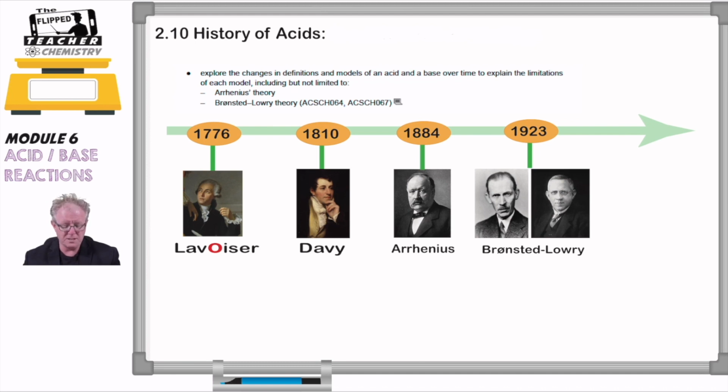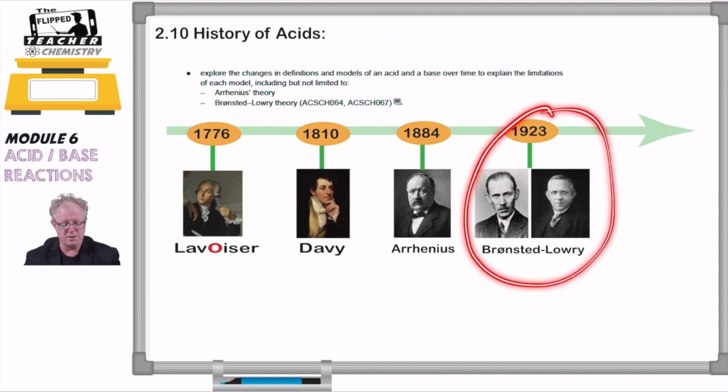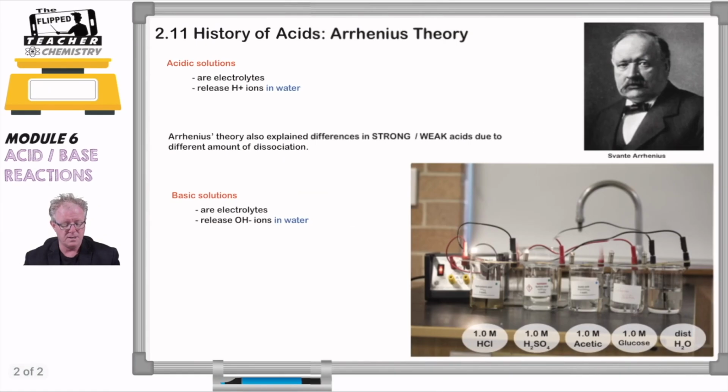So now we're on to the next person, which is Svante Arrhenius, and in the next video we're going to be looking at the Bronsted-Lowry theory. So let's get into Arrhenius' theory. Svante Arrhenius investigated electrolytes. And remember, an electrolyte is a solution that has free mobile ions that can conduct electricity. The core idea is that Arrhenius' theory involves water and the release of H+ ions, or OH- ions for bases.